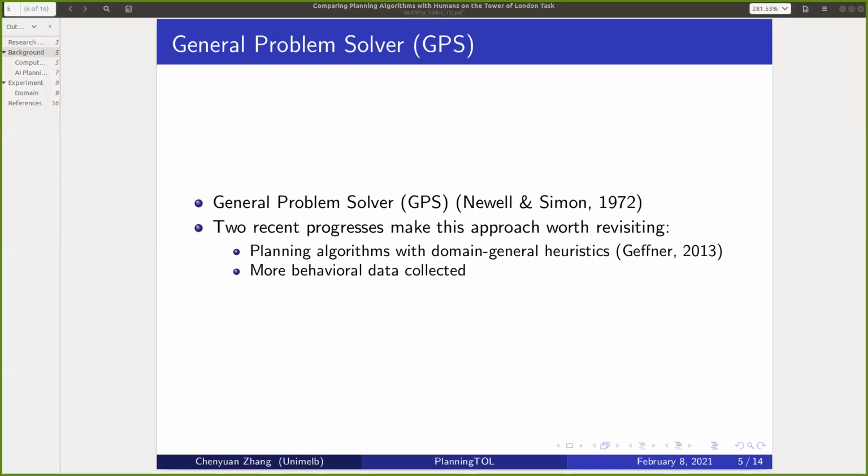Firstly, since the mid-1990s, modern planning algorithms have relied on domain-general heuristics that can be derived automatically from a problem. This approach to deriving heuristics could potentially lead to new models of human problem solving that can be applied to broad families of problems without requiring problem-specific strategies, as we mentioned in our motivation. Secondly, psychologists have continued to collect behavioral data on problem-solving tasks, and some of these data provide new targets that computational models can aim to capture.